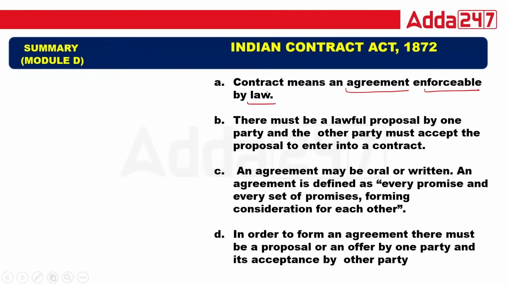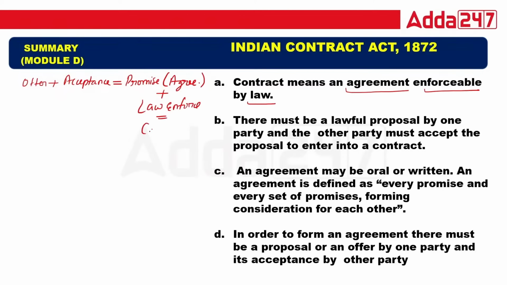An agreement which is enforceable is called a contract. So the formula that we have learned is offer plus acceptance is equal to promise. A promise in legal terms is called an agreement. In an agreement, when the law enforces it, what is law enforce? Law enforce is equal to contract.